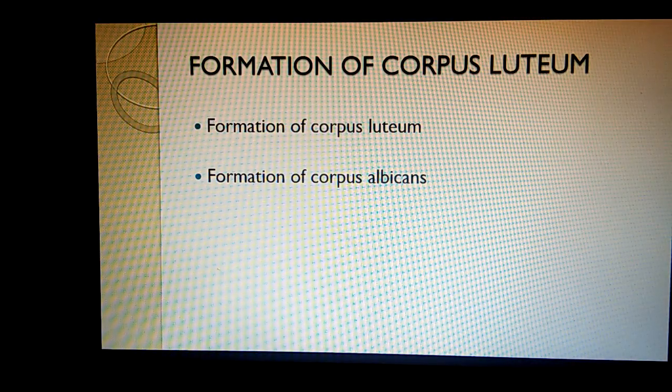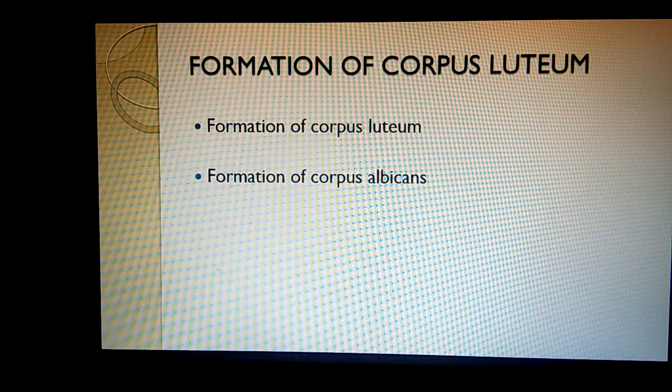When ovulation has occurred, this ovum is captured by the fimbria of the fallopian tube and is transferred into the fallopian tube, where the sperms come and fertilize the ovum. Now what is left behind are the mural granulosa cells as well as the theca cells.